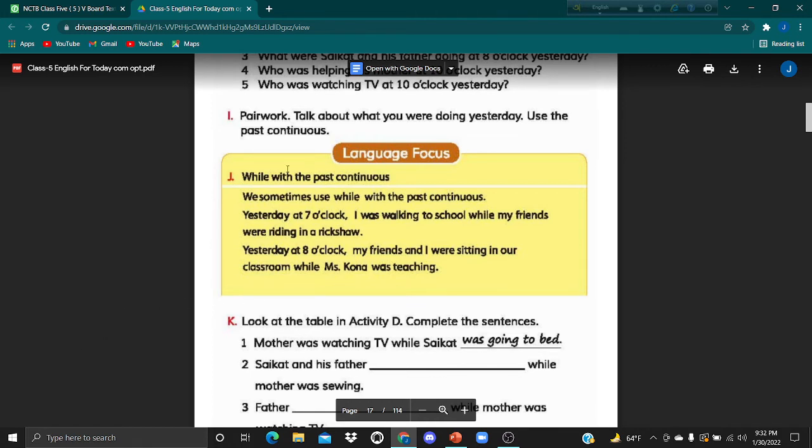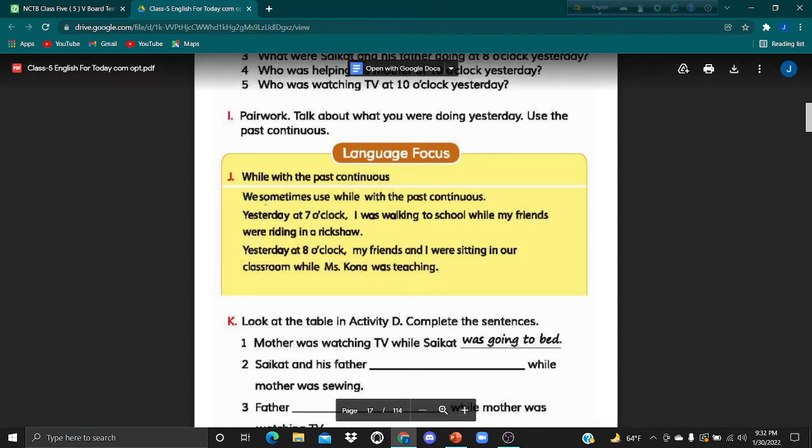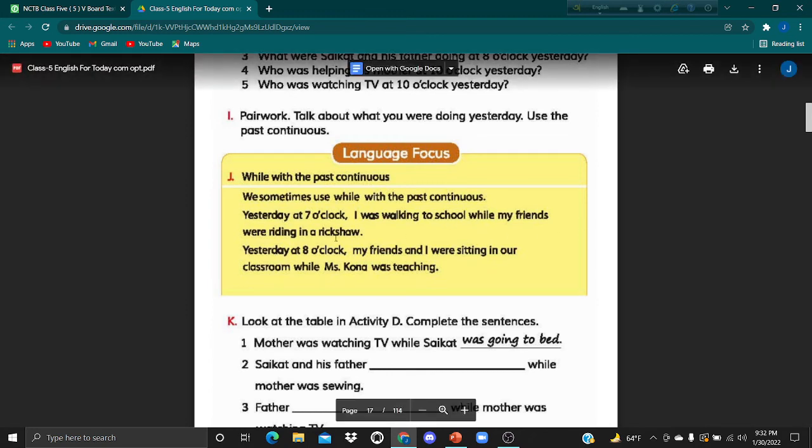And we use while with two past continuous tenses. If you need to say two past continuous sentences during a period of time, at that time, in this sentence you will use while. We sometimes use while with the past continuous. Yesterday at 7 o'clock, I was walking to school, and my friends were riding in a rickshaw.